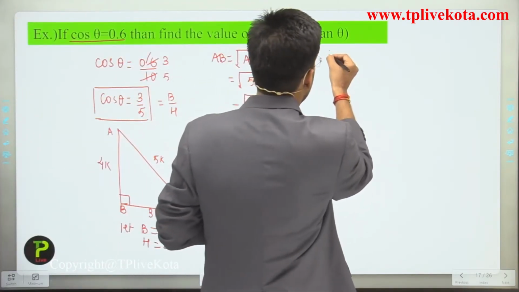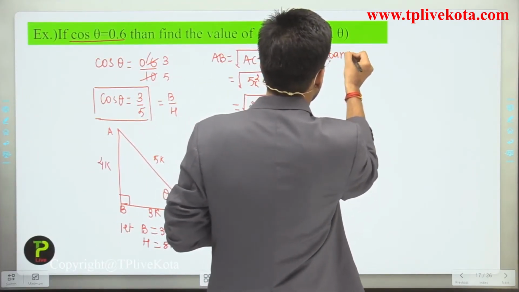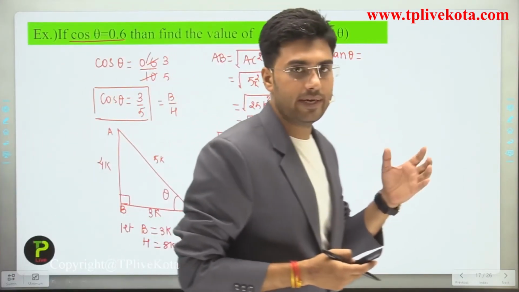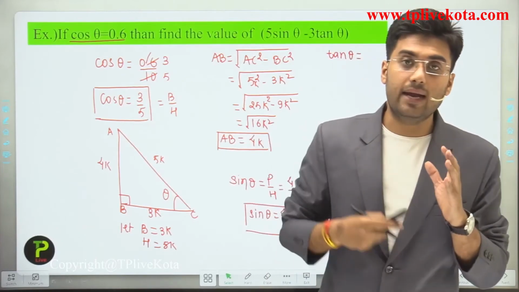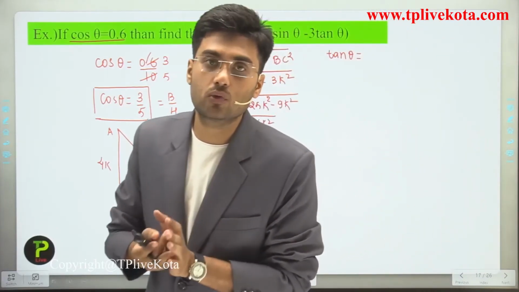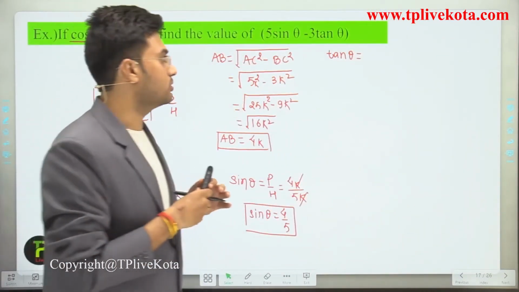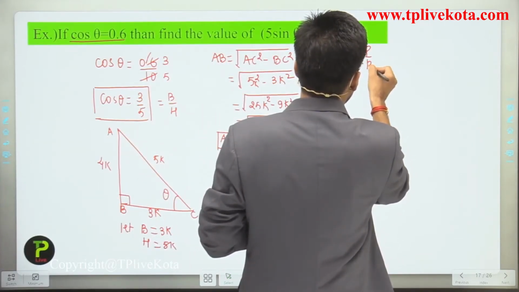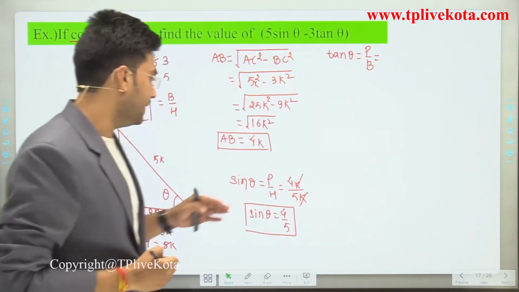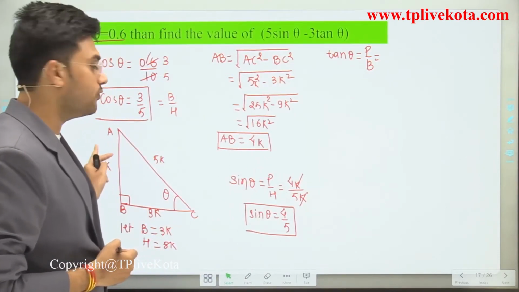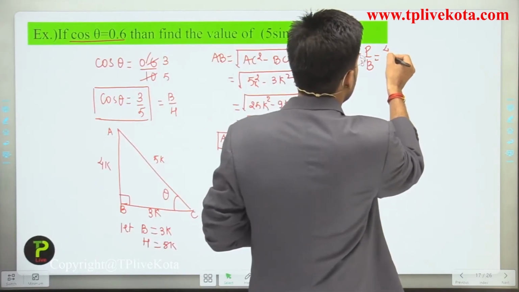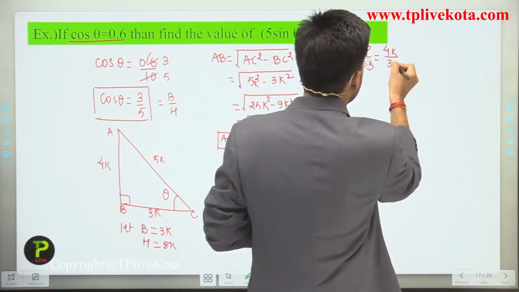Now what about tan theta? Students, tan theta is equal to perpendicular divided by base, which is also sin theta divided by cos theta. Perpendicular is 4k and base is 3k, so it is 4k divided by 3k.